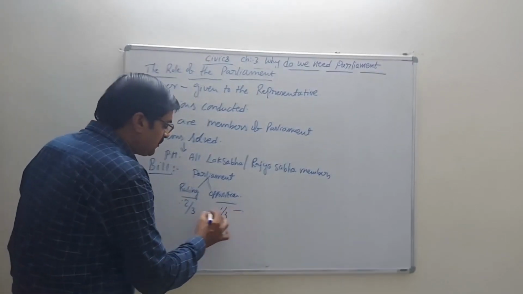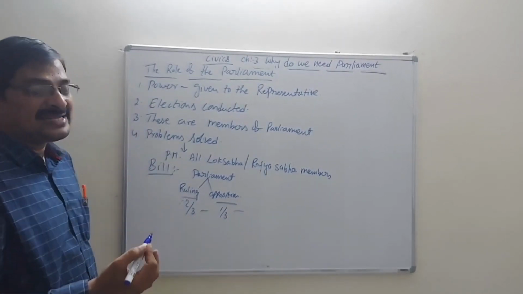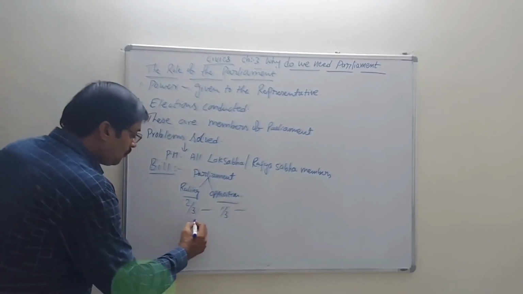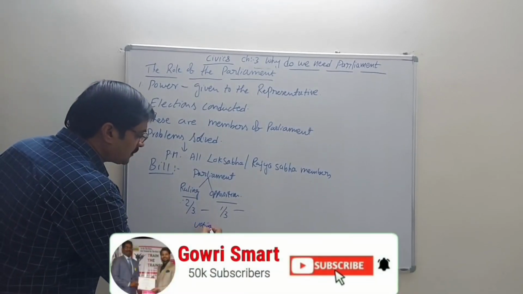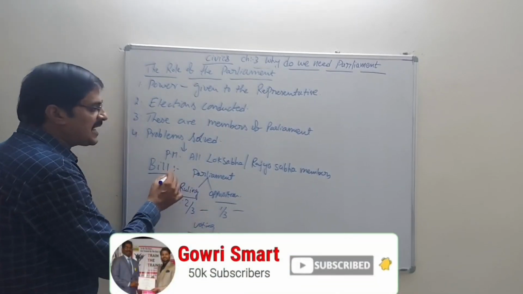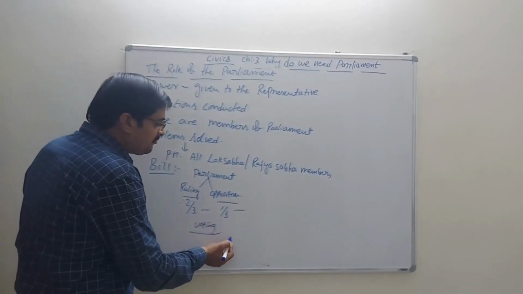So in this kind of situation, how do they accept it? Yes, through voting only. Voting goes on in the Parliament for any kind of bill. Then it will move on.